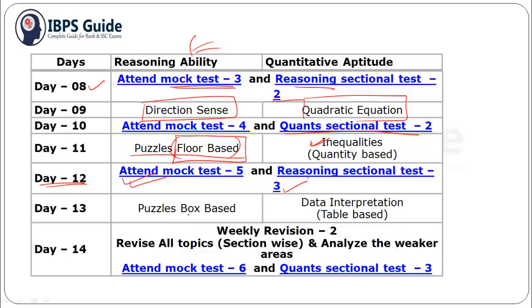And day 13, you should practice box based puzzles and data interpretation. You should practice tabular types. And day 14, you should revise all the topics which you have learned in this week, and you should analyze your weaker section and work on that. You can also give one mock test here and one quant sectional test 3.